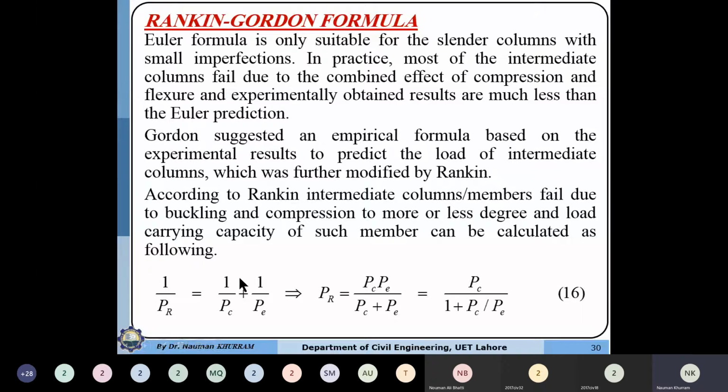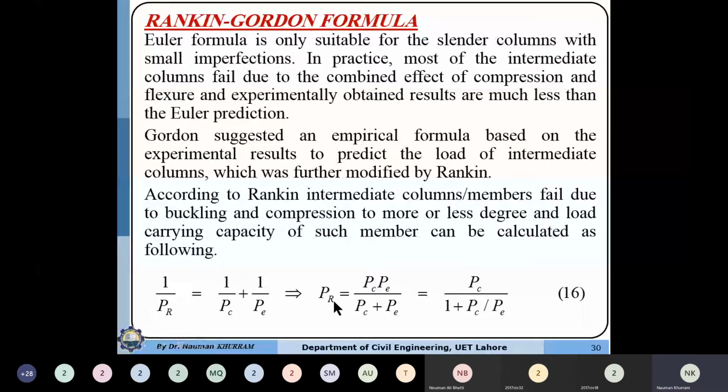This means that he is considering a perfectly short column, and P_E is the Euler critical load. He is suggesting that the failure is the combination of the compression failure plus the buckling failure, so he is taking the axial load carrying capacity and the Euler critical load carrying capacity in the denominator.